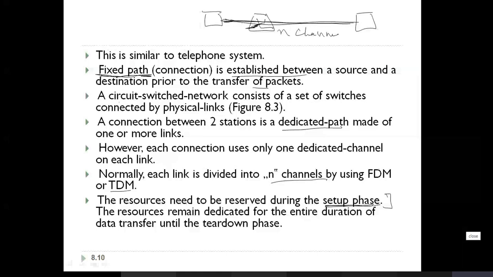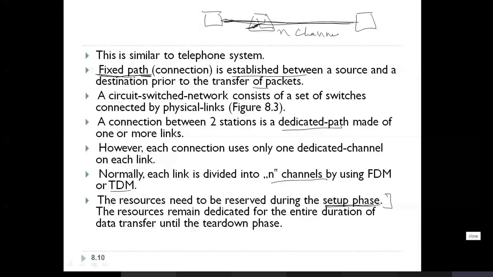That means whatever resources are reserved for these two devices will be there as long as these two devices want to communicate. Once either of these devices decides to stop the communication, the communication is torn down, and the resources allocated for these two devices are freed up, and you can use them for something else. So connection establishment mainly connects device to device.